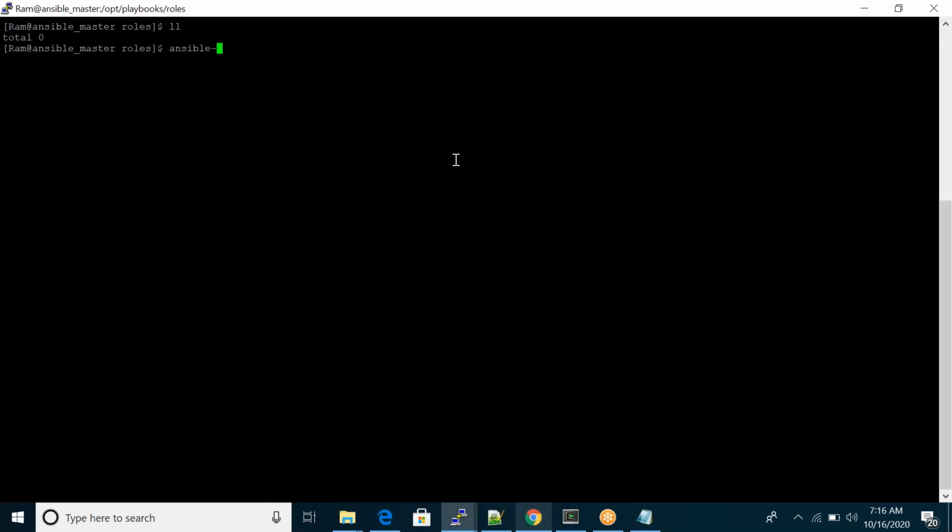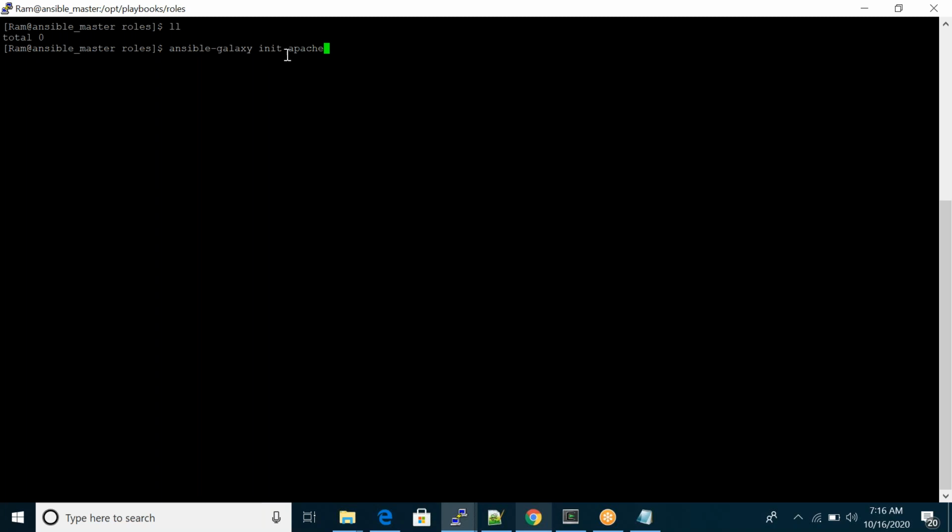ansible-galaxy init, where init means initializing, followed by your role name. For example, I will create something named apache, or whatever name you want.